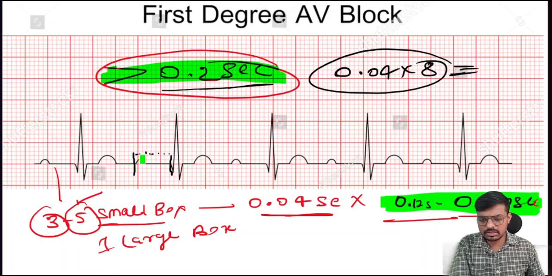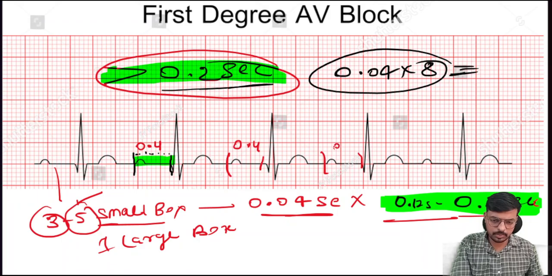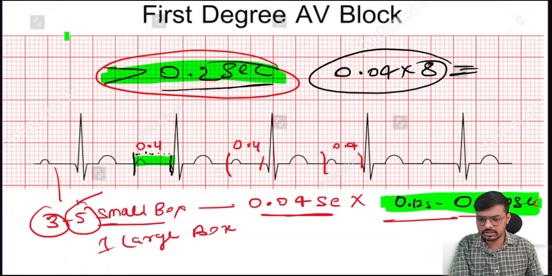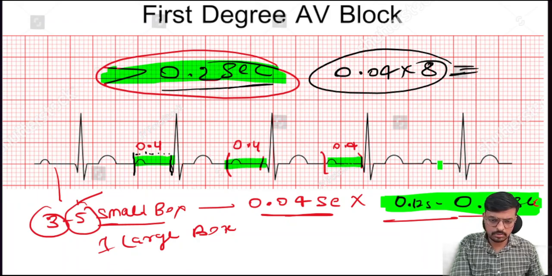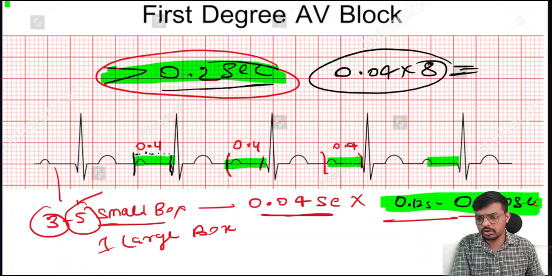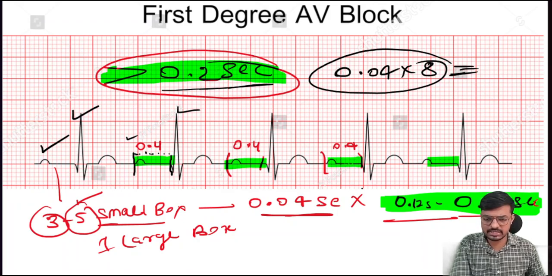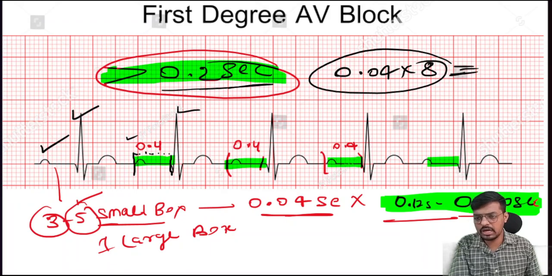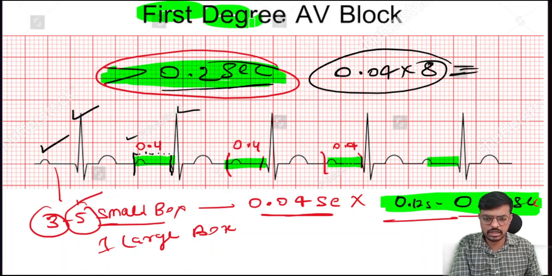And it's constant. Here, consider this 0.4 second, and this is also 0.4 second, and this is also 0.4 second. So the PR interval is constantly prolonged, but there are no dropped beats. After the P wave the QRS is there normally, and after the next P wave again the QRS is there. So there are no dropped beats here. Just the PR interval is prolonged to more than 0.2 second. This is what we call the first degree heart block.